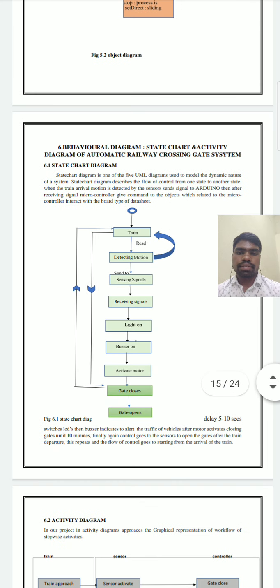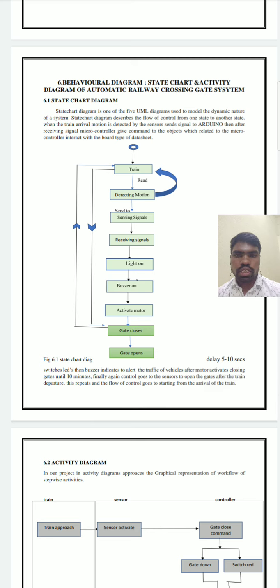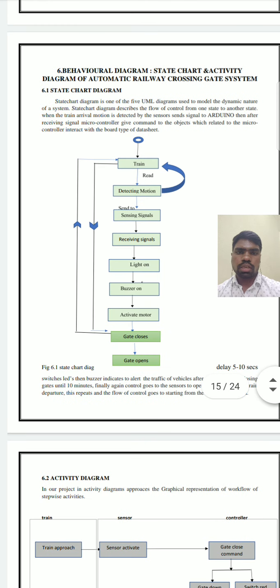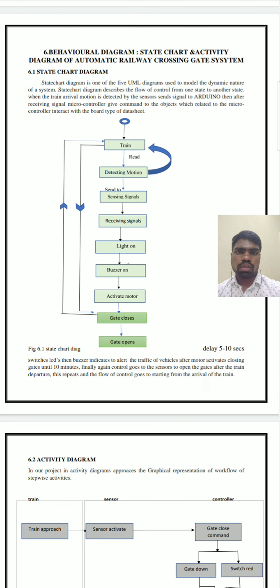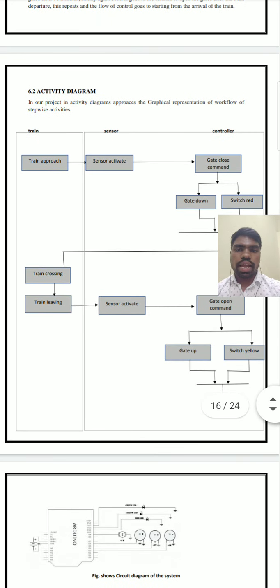And this is the state chart diagram. Actually, the state chart diagram is one of the 5 UML diagrams used to model the dynamic nature of a system. A state chart diagram describes the flow of control from one state to another state. This is the activity diagram. In our project, the activity diagram is a graphical representation of the workflow of stepwise activities. Here are the activities of the automated railway crossing system.